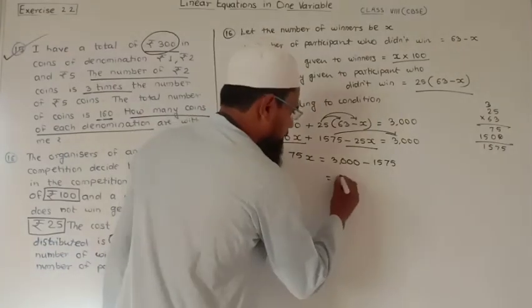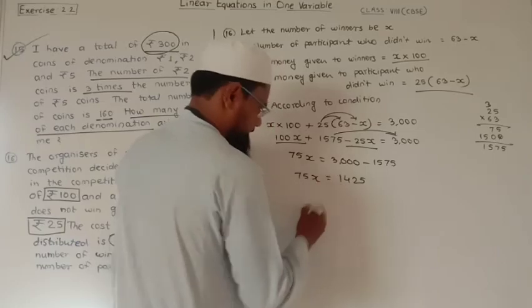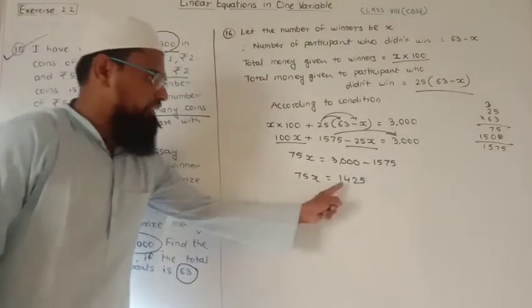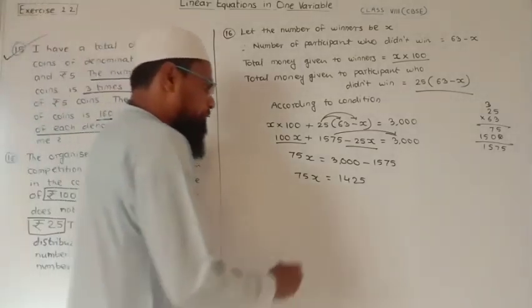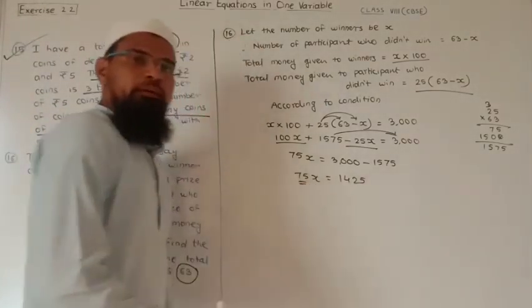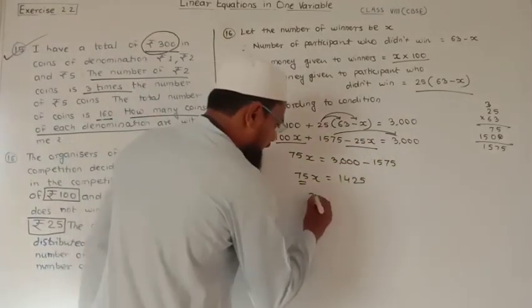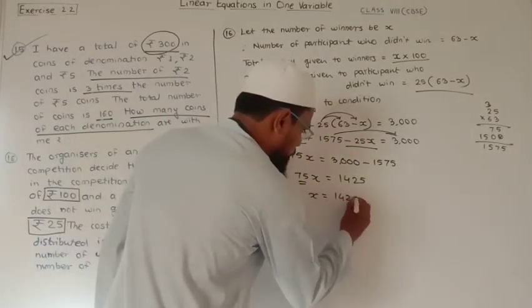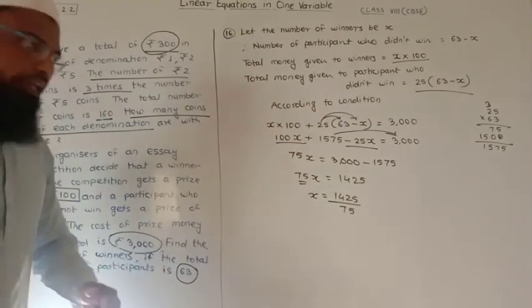Here we will get 1425. So 75x is equal to 1425. Now 75 is multiplying. When it is transposed, it becomes divide. So x is equal to 1425 upon 75.